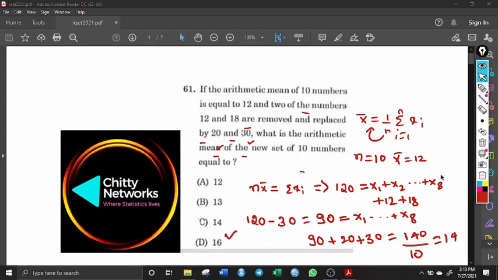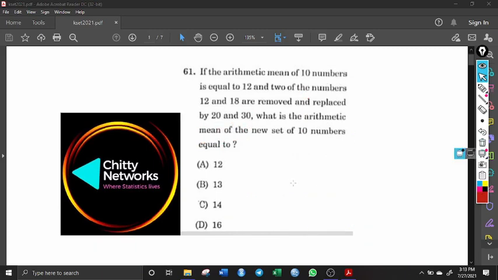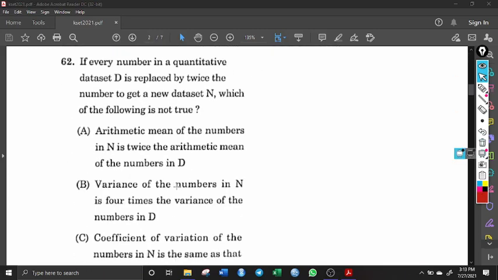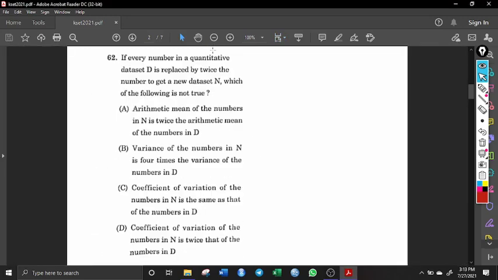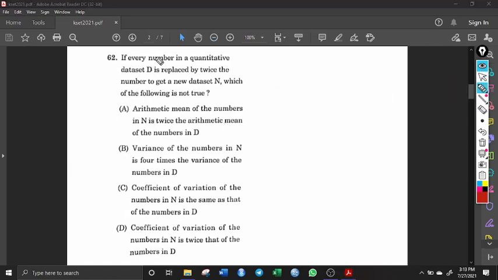Let us move to the next question, that is question number 62. This question deals with a quantitative data set D, where every number is replaced by twice the number, and he has obtained a new data set N. Now which of the following statements is not true? So there are 4 statements. Which of the following is not true is what is asked.